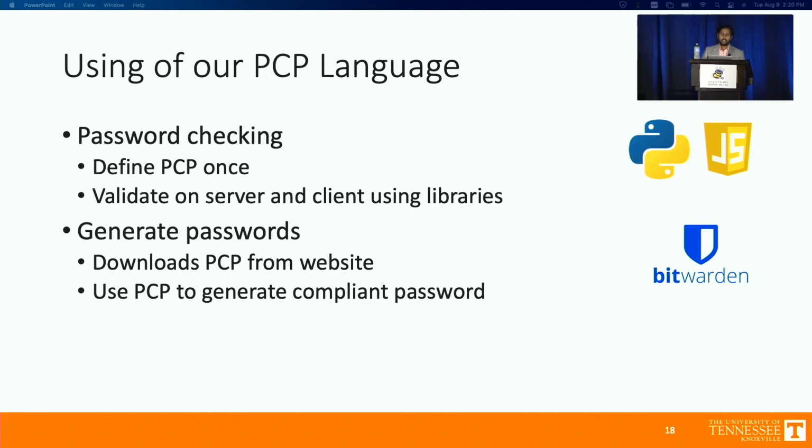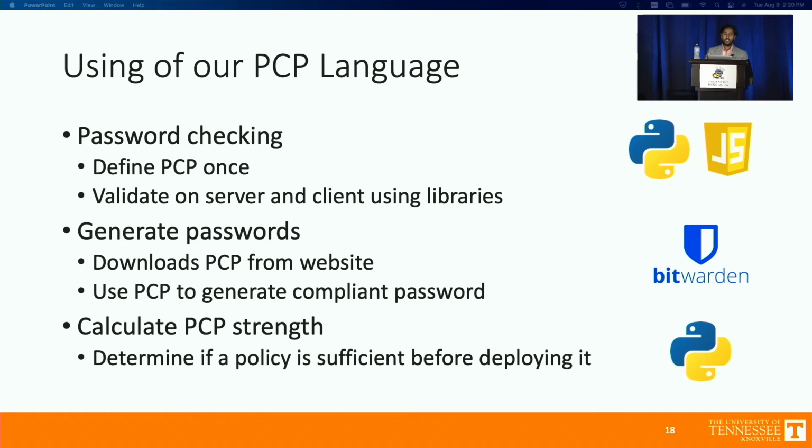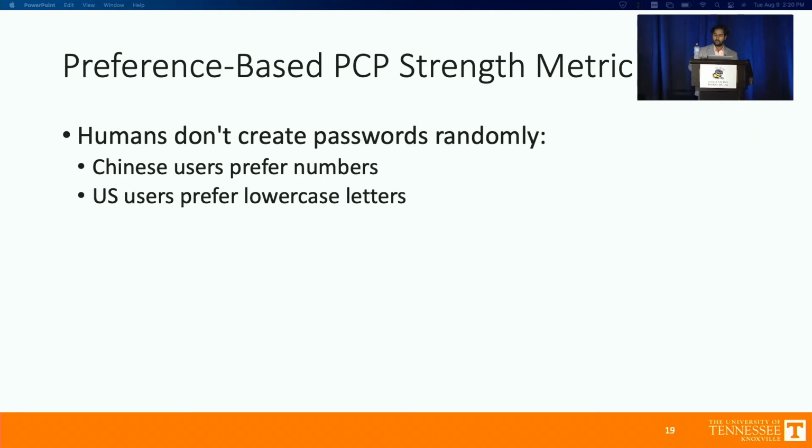Second, generating passwords: we implemented a proof of concept on Bitwarden that fetches the PCP that has been deployed on the website and then generates passwords which are compliant with the PCP. And thirdly, we use the PCP itself to calculate the search space as its strength, and that can be used to check if a PCP is strong enough before deploying it.